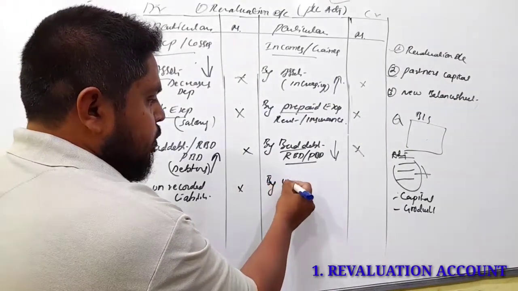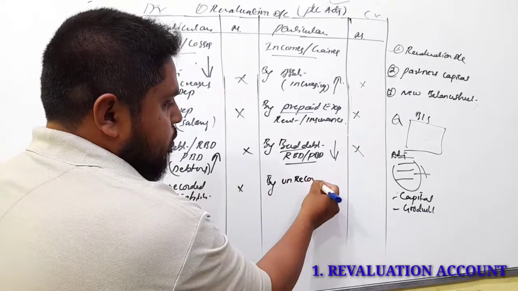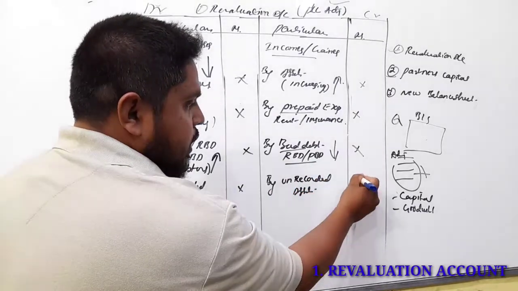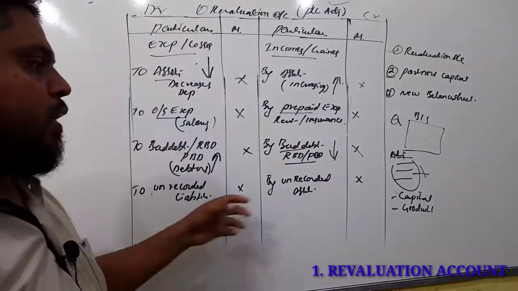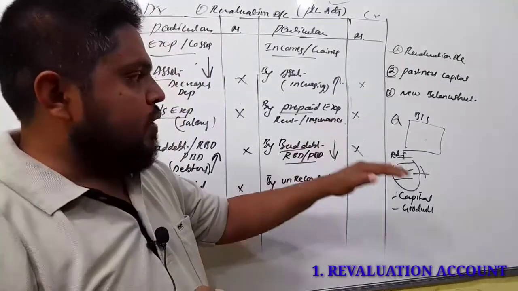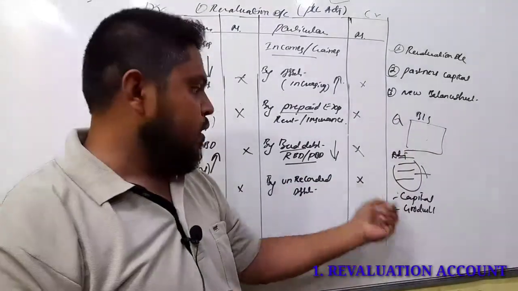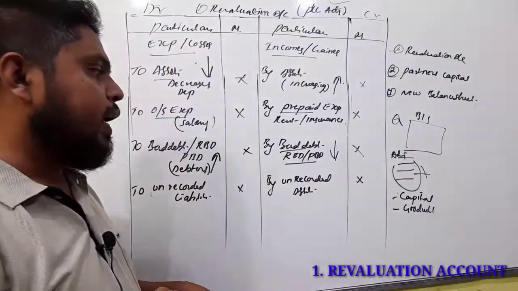Next, unrecorded assets, credit side. So unrecorded assets means the assets not recorded in the books, but they are given in the adjustments. So those assets we have to record on the credit side.